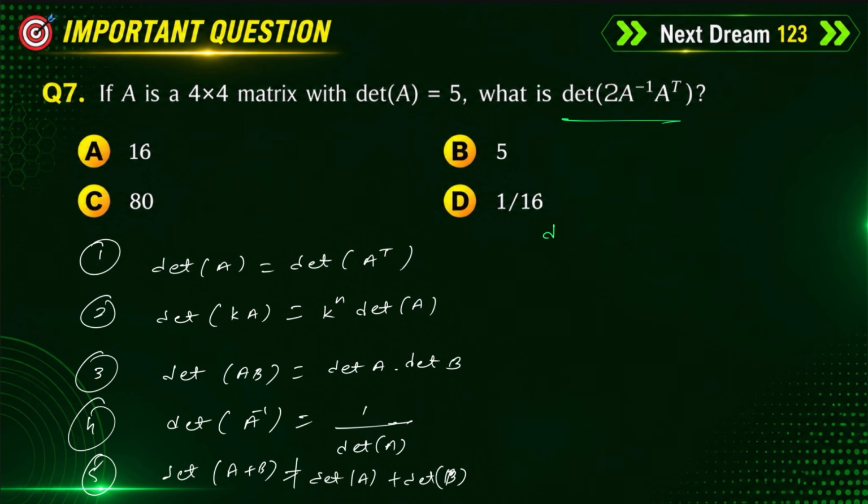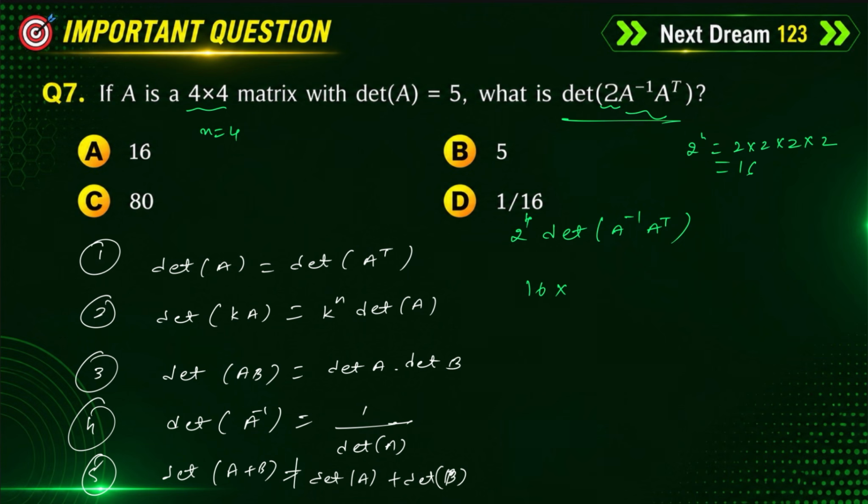See here, 2 is a scalar value, meaning a real number. If you take 2 common outside, we get 2 power of, what is the order? N is equal to 4 here. So 2 power of 4, into determinant of A inverse into A transpose. 2 power of 4 is nothing but 2 into 2 into 2 into 2, that means multiplying 2 four times, we get 16.